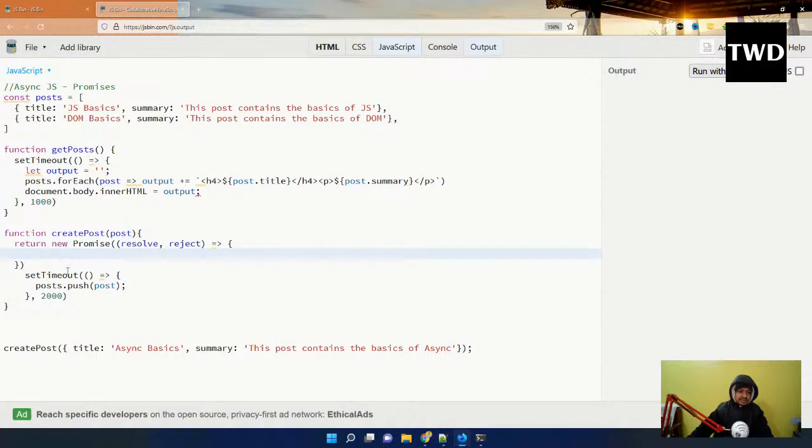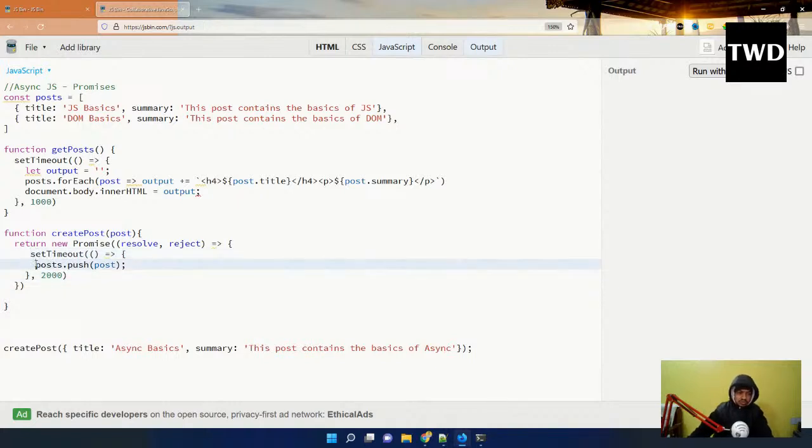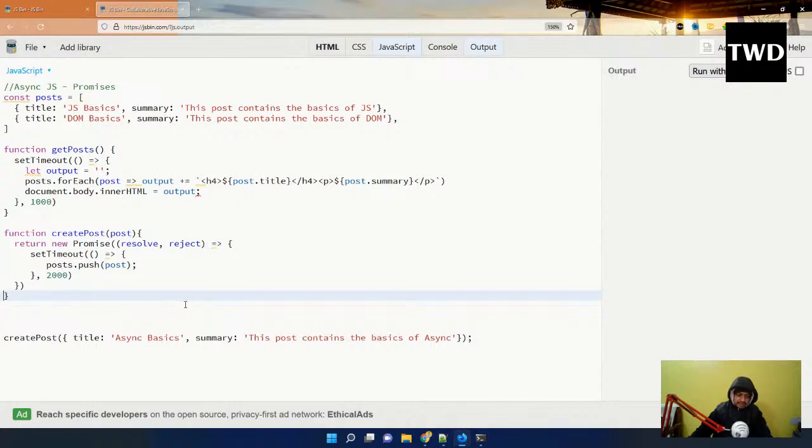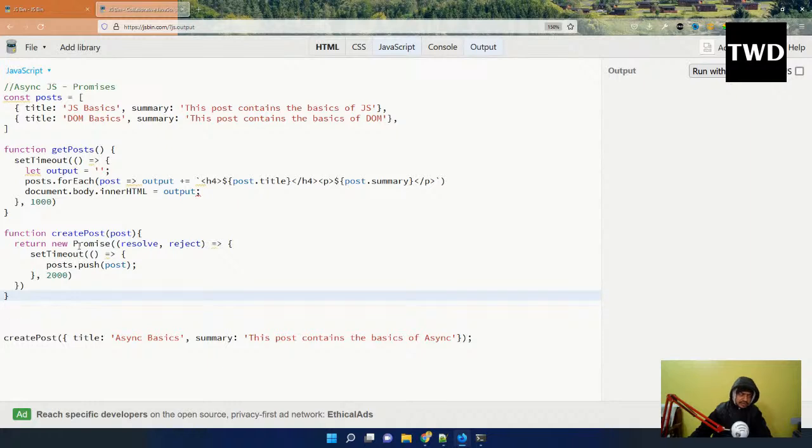So we are returning a promise, and we are going to move this inside. This is again a very important interview question, and it is used a lot in Node.js code also. It has got actually three states. Pending is also there, but the main states are fulfilled or resolved, and the rejected state. So I'm returning a promise whenever I call createPost. This promise will not send something like this when I'm calling this createPost function.